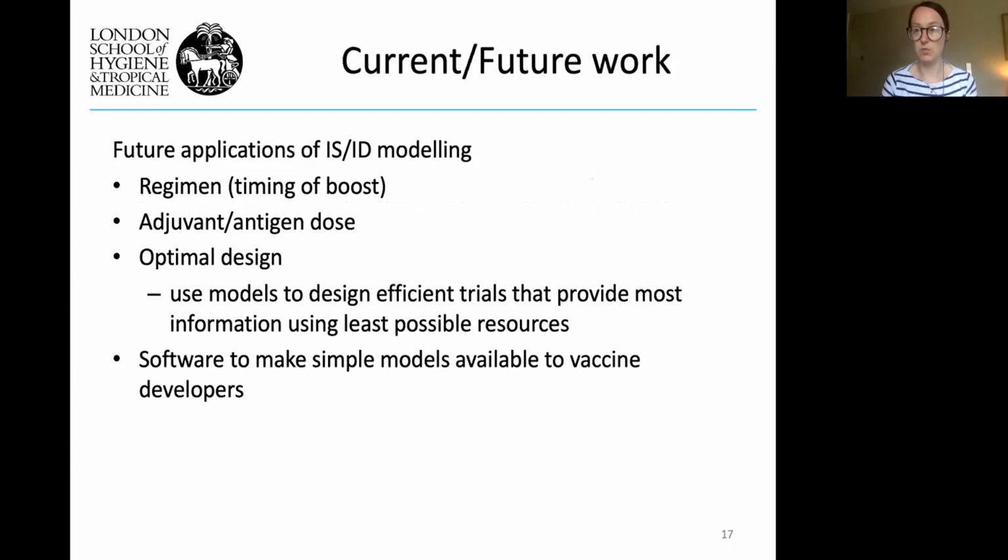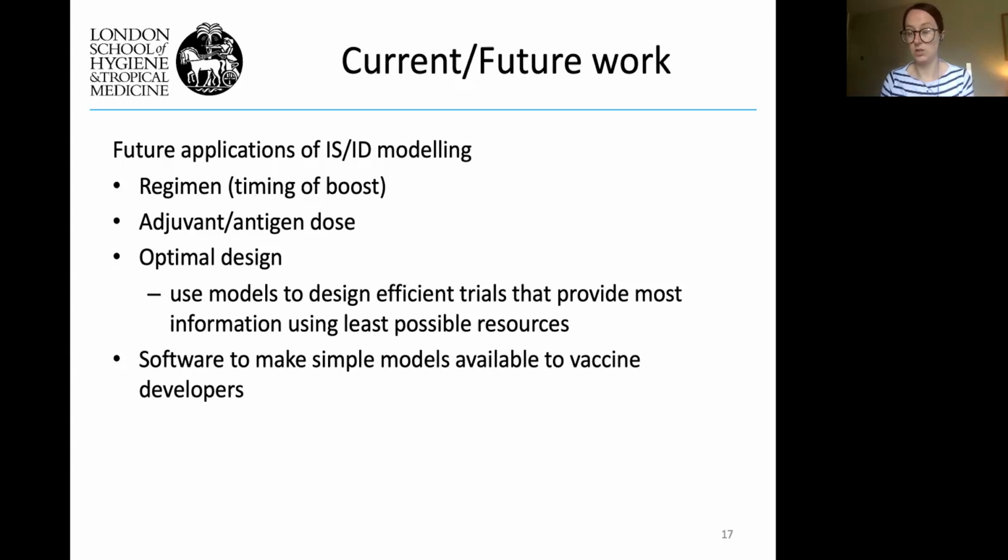So in the last few minutes, I'll just talk about our current and future work, mostly the future work. There are a lot of applications for ISID modeling. I've only shown you one, the cross species translation, but there are many other things we can do. For example, timing of boost, so regimen of vaccine: when should we boost, how much dose should we give when we boost, and how many boosts should we give. This can all be simulated.